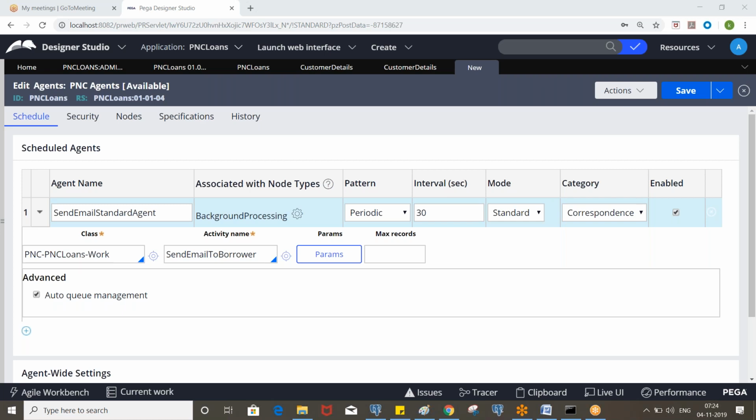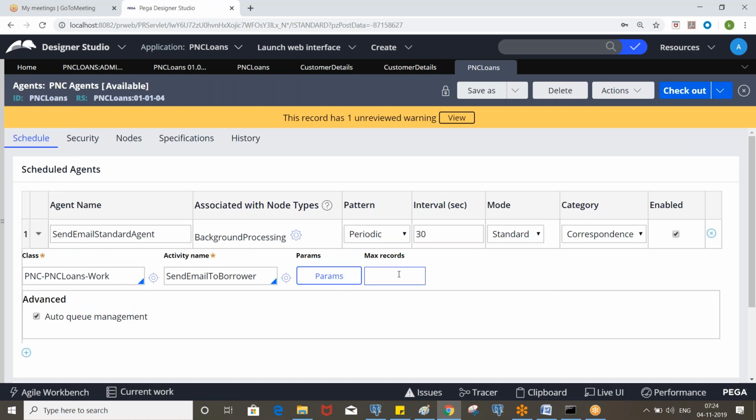Yeah, so here we need to call the activity and specify in which class this activity is available, right? Okay, and save it. Okay, we'll be discussing max records and parameters later. So now, let's say, open the activity.